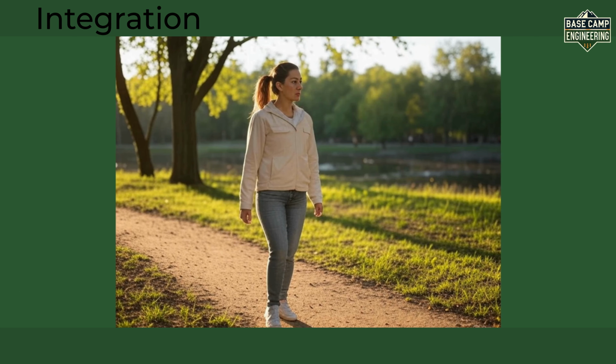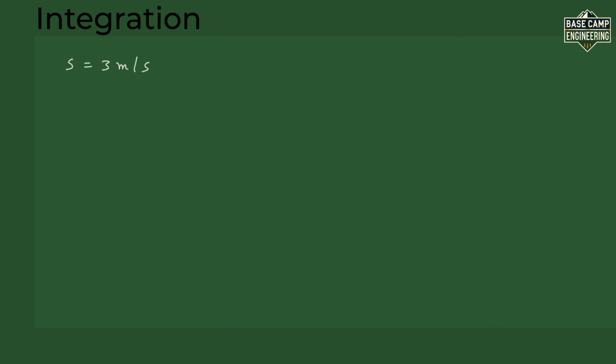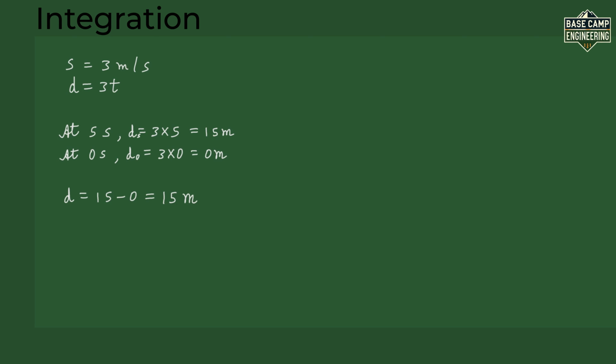Imagine you are walking to the park and you are walking at a steady speed of 3 meters per second. You walk for 5 seconds. How far did you go? Let's use the constant rule. Since your speed is 3 meters per second, the distance is 3t. From 0 seconds to 5 seconds, we calculate the distance at 5 seconds and subtract the distance at 0 seconds. At 5 seconds, 15 meters, and at 0 seconds, it's 0 meters. So the total distance is 15 meters. That's integration. It's like adding up all the little bits of distance you travel each second.